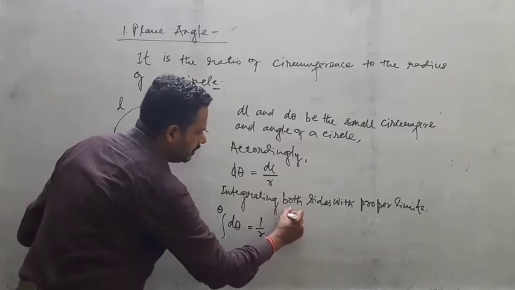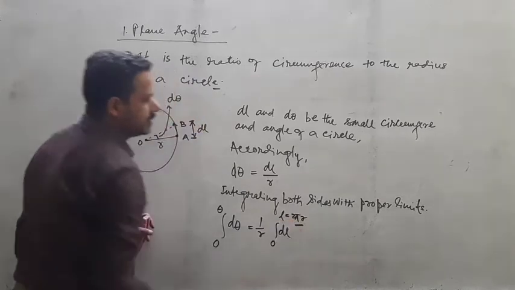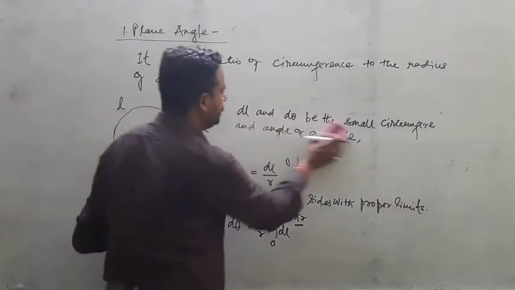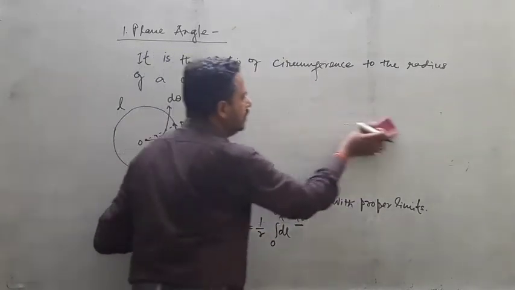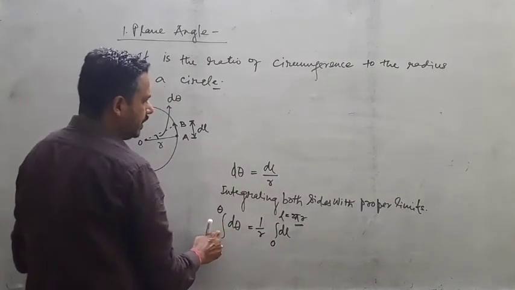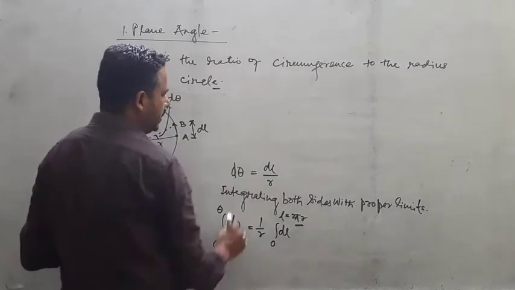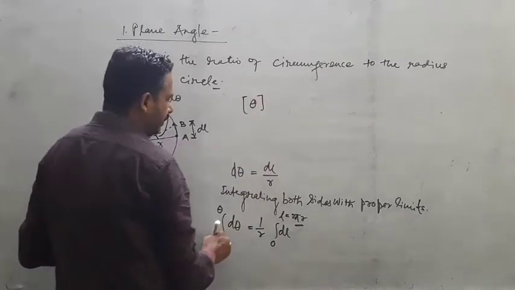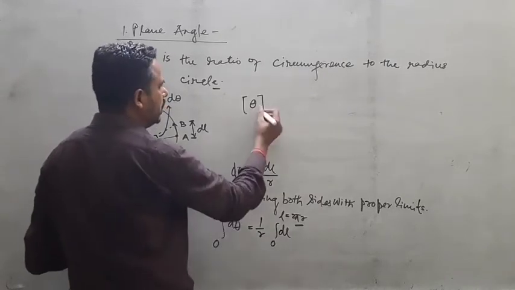Where ultimately your L is 2 pi r. This one is your circumference. Now, after doing the calculation of this integration, you see here that theta, if it is integrated once, then the integral of d theta is theta. So just write down theta, and the sign of integration is replaced by a bracket from 0 to theta, and that would be on the right side.